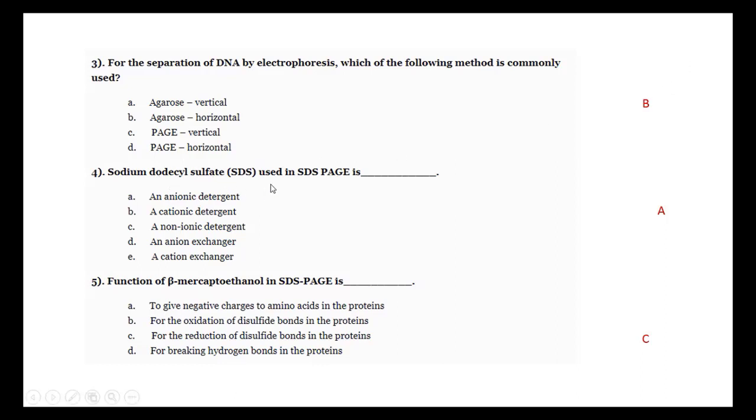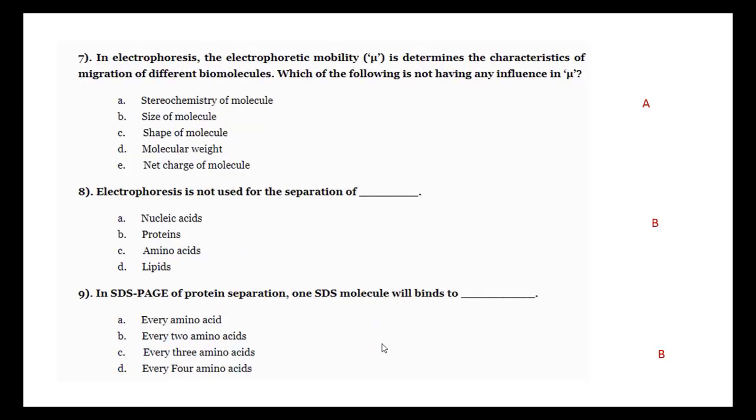Sodium dodecyl sulfate, as you know very well, is an anionic detergent. It gives negative charge to the protein. It binds to the amino acids of the protein. It strongly gives negative charge and denatures the protein. So A is the right answer. Function of beta mercaptoethanol: as we already discussed, beta mercaptoethanol breaks the disulfide bridges between two amino acids. It converts the complex form of the protein into a linear form. So the right answer is the reduction of disulfide bonds in the protein by cleaving disulfide bridges.